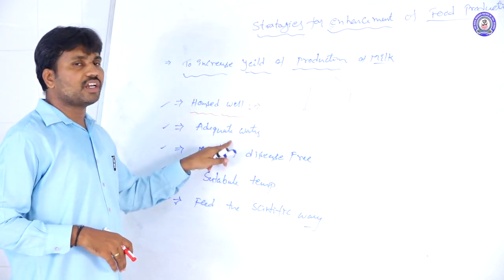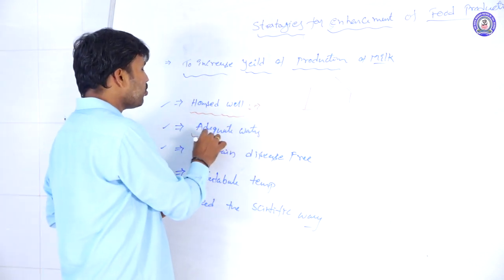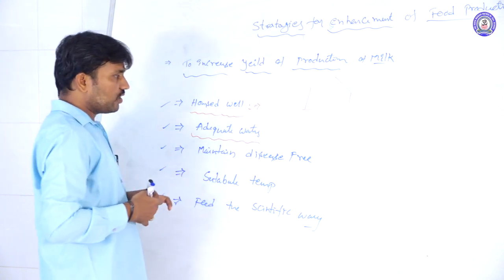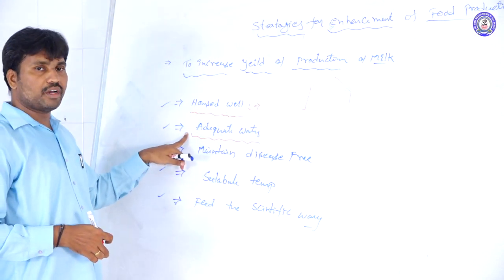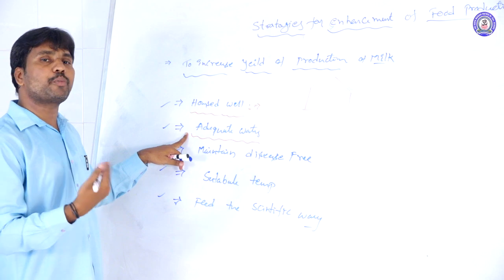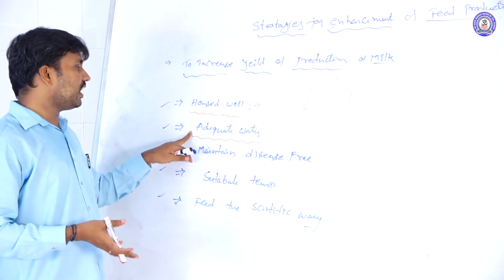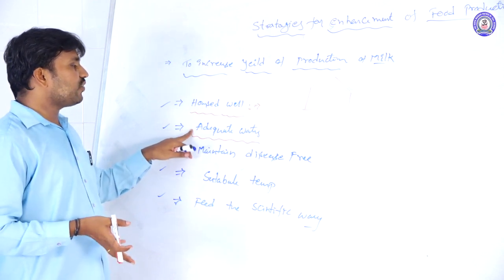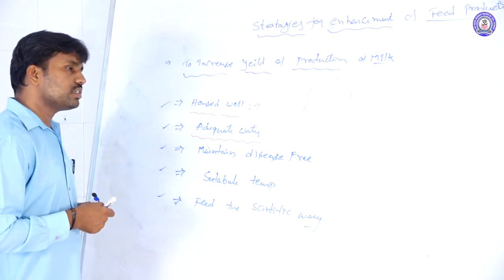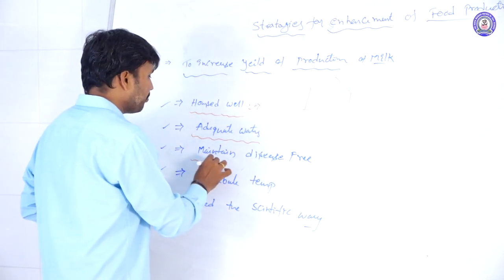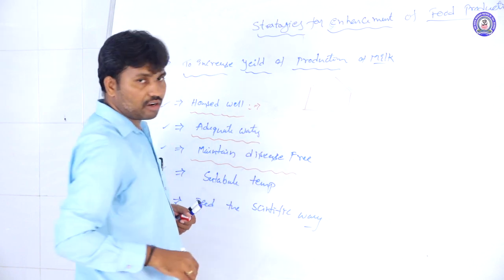And adequate water. A proper amount of required water we have to supply to the animals to raise milk production. So the required quantity, an adequate amount of water, we have to supply here. And maintain a disease-free environment.